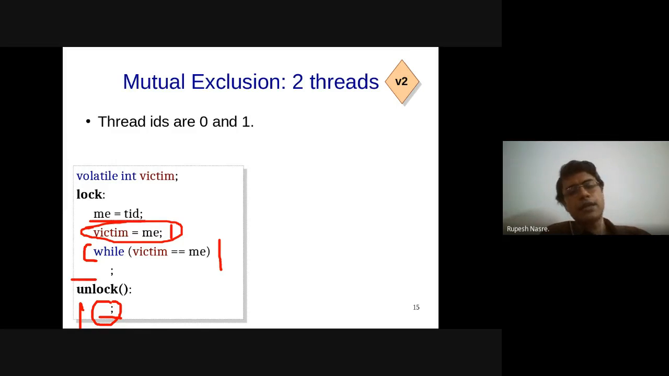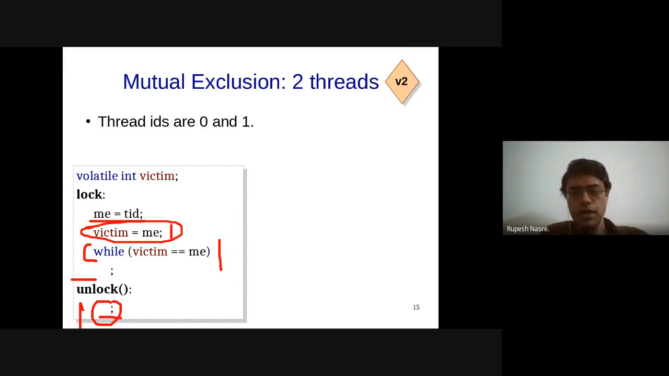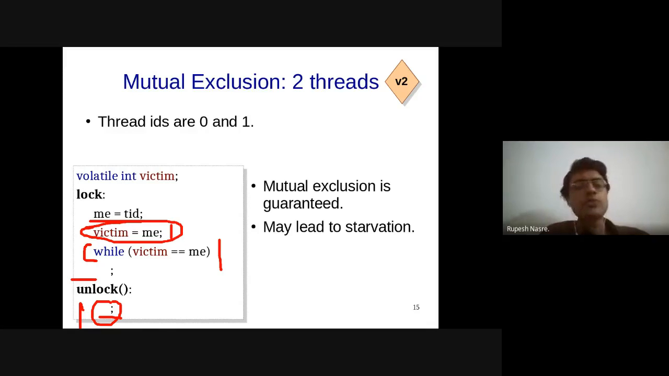Okay. So I hope you agree that mutual exclusion is guaranteed. But what is the problem in this code? Like what we had earlier? We have to wait for the other thread. Right. Also Akash is saying this still relies on the other thread running, waiting for the other thread to meet. Okay, correct. So this mutual exclusion is guaranteed, but it may lead to starvation.